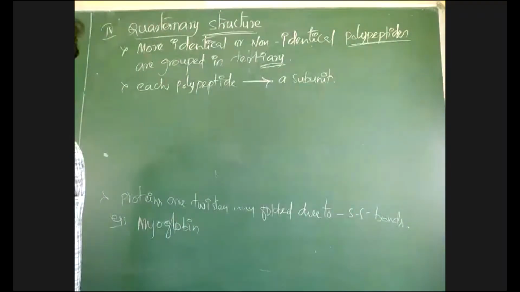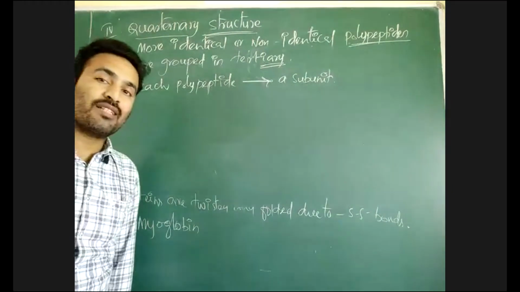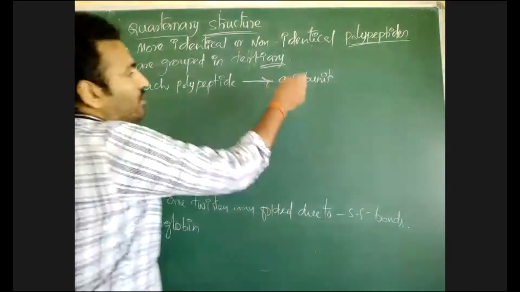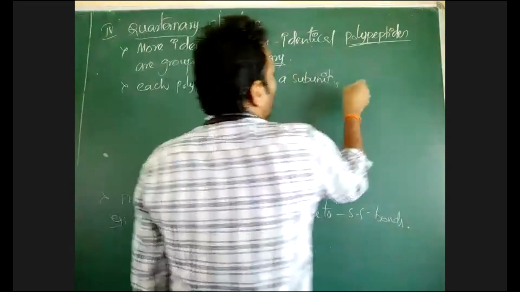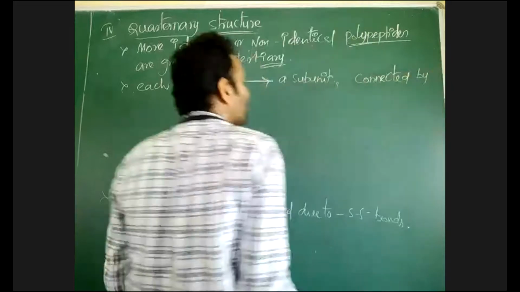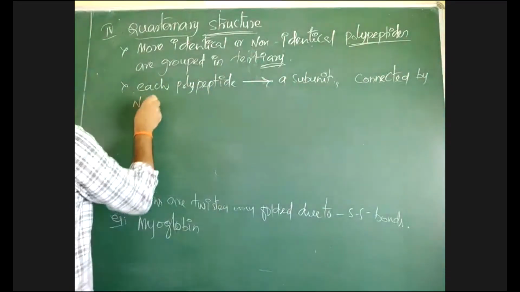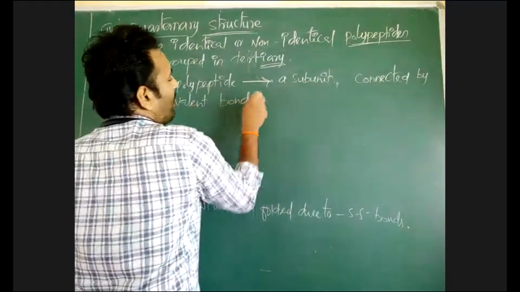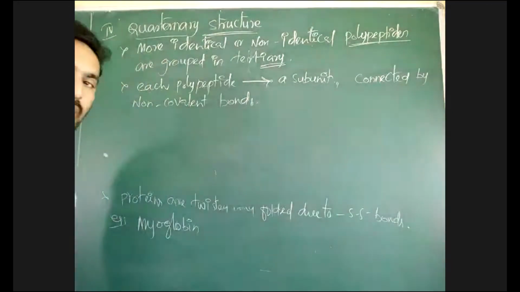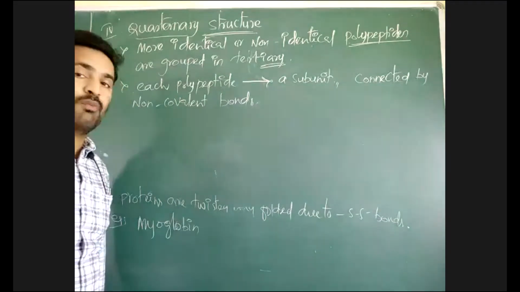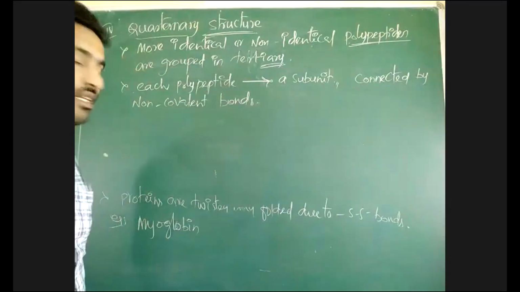More subunits, that means more proteins or more peptides are joined together to give a quaternary structure, and each subunit is connected by non-covalent bonds. With the help of non-covalent forces, many subunits of peptides or proteins are joined together to form a group. That is called quaternary structure.